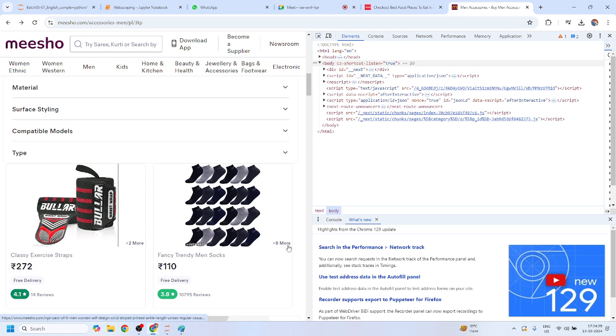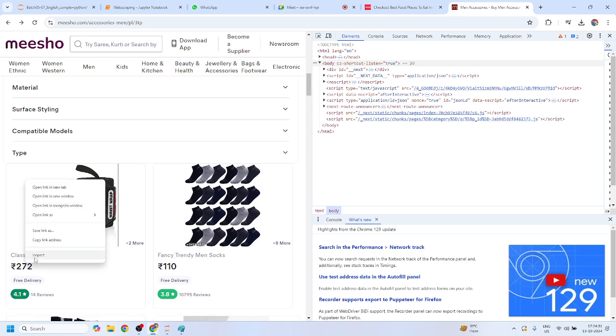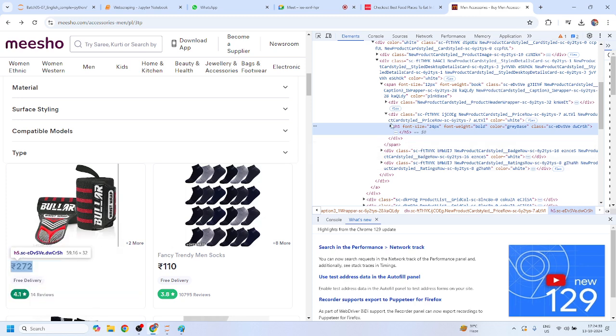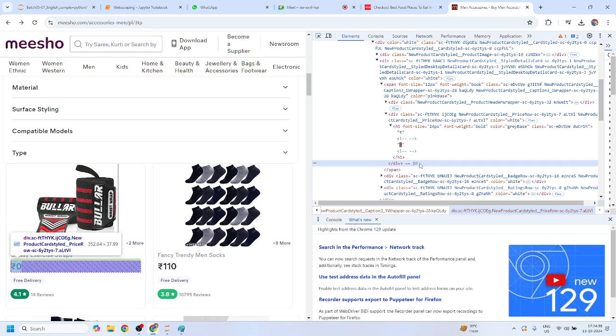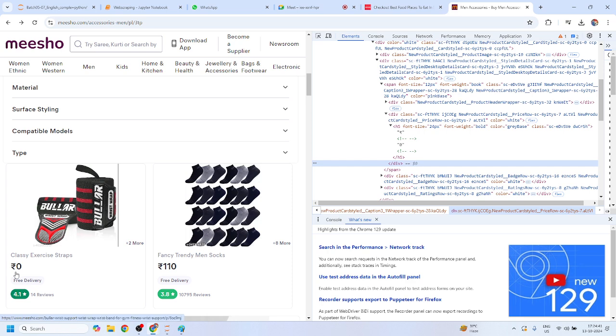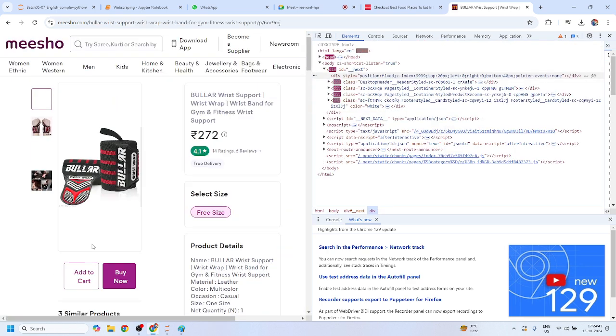Yes or no, candidate? If I simply change this 272 to 0 rupees, it is not like this product is of 0 rupees. This product is of 272 rupees only. If I click on this, you can see that the price again comes back to 272 rupees. Mohit, any doubt related to this? No, sir. So the data that is stored behind the website is called the backend part.